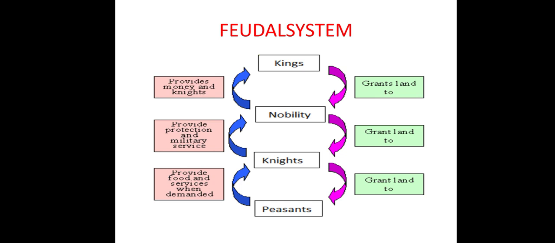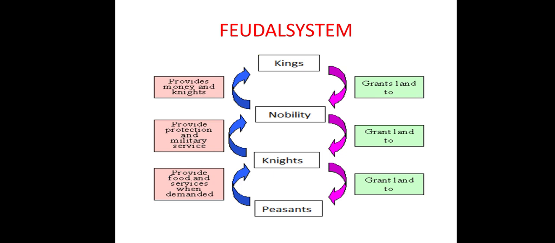And in return, they provide food and services when demanded. The same way, they provide protection and military services to the people, and provide a military service to the king, and provide money and knights to the king. So this is a feudal system. It is a rotation like that.